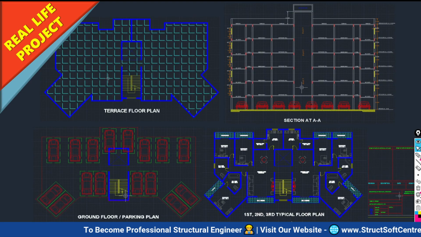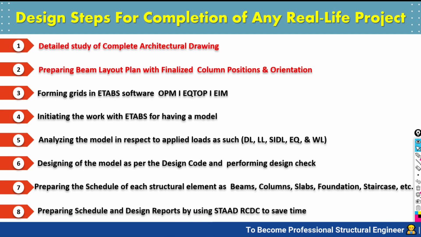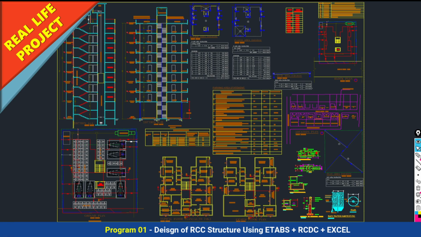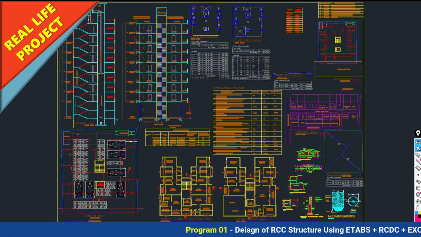We will see how to complete this real example project. We are going to follow the design steps followed by the structural engineer for the completion of any project. So we will learn how to read the architectural drawing. Very first thing, how to read this complicated architectural drawing. Unless you are able to read the architectural drawing effectively, you will not be able to proceed to the next step. How to read the architectural plan, how to read the architectural elevation, how to read the sectional elevation.